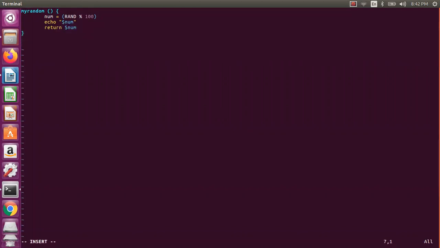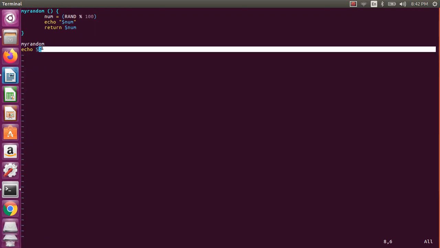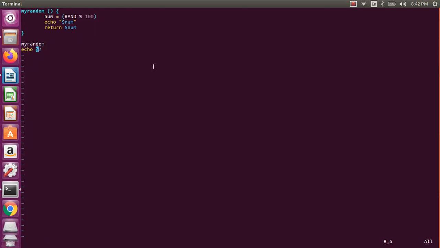So first it will be calling this function. I call the function with no input, and I want to print certain output. If it returns something, the value will be stored in the last command execution status variable only. From that variable you can output whatever value was returned from the function. Of course, we can do multiple executions. So we will check with this.